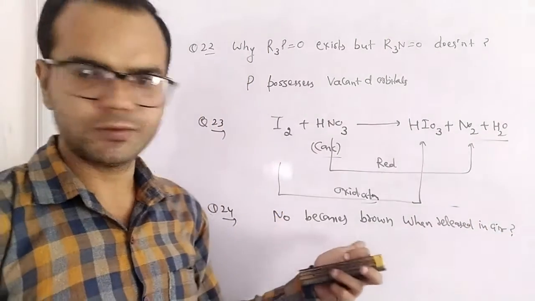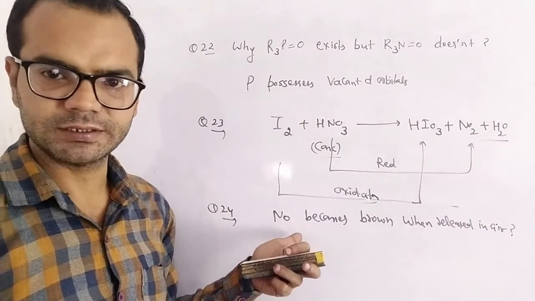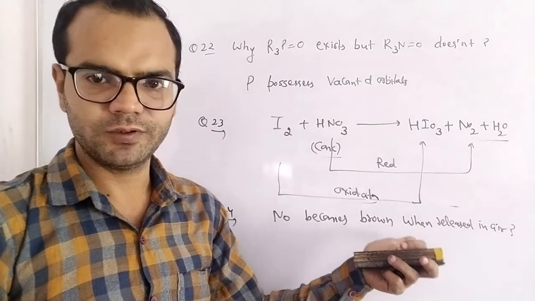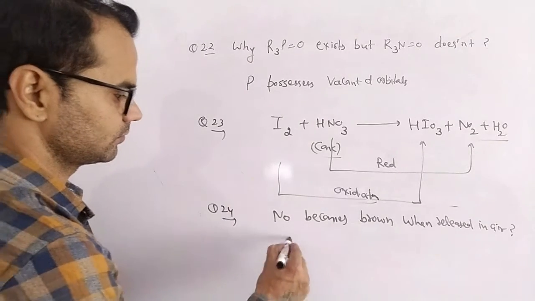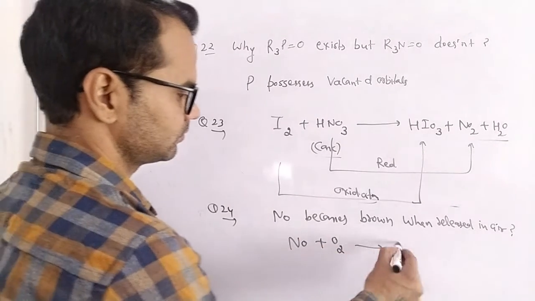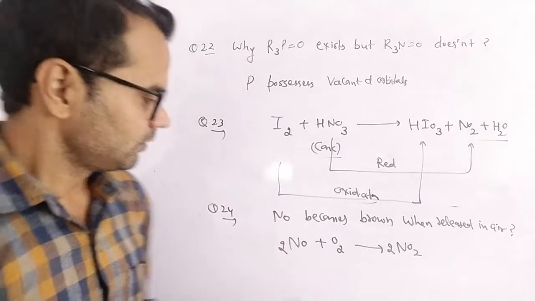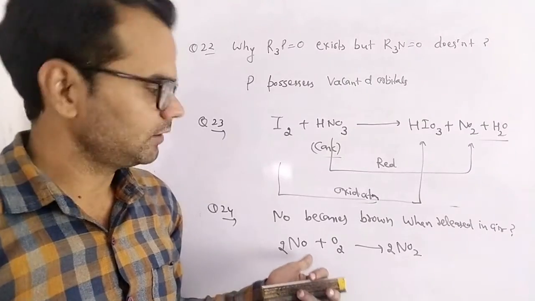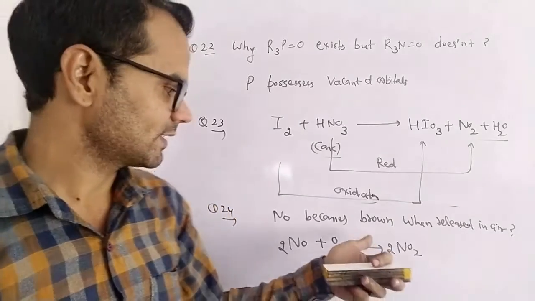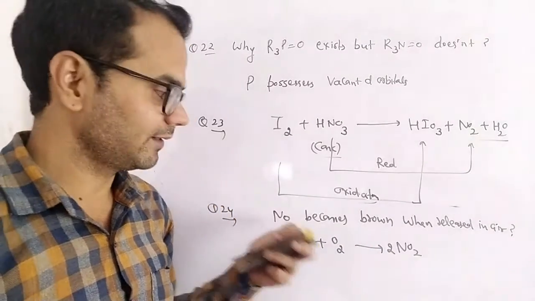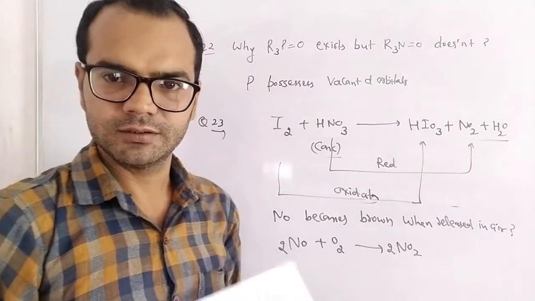Why does nitric oxide become brown when released in air? We have discussed this is an unstable oxide and it readily reacts with oxygen to form nitrogen dioxide. So nitric oxide is unstable. It readily combines with oxygen to form a brown-colored oxide. Due to the instability of nitric oxide, it readily combines. So these are a few questions of the nitrogen family.